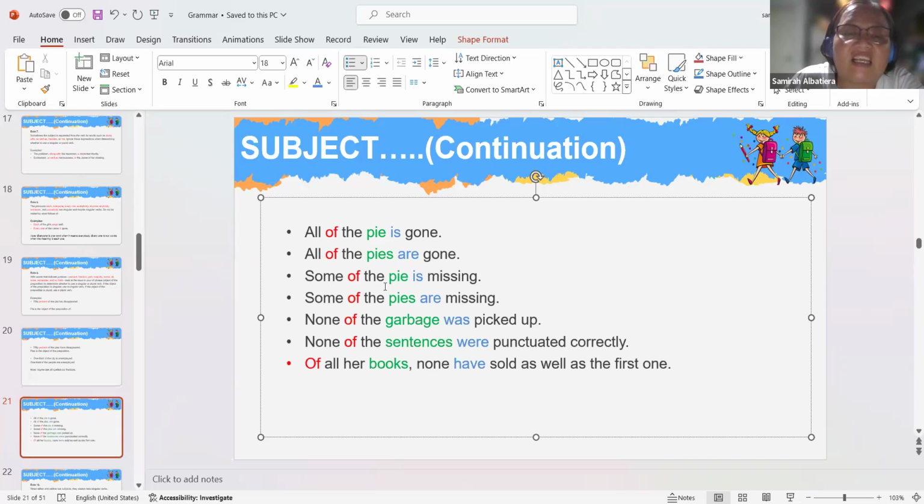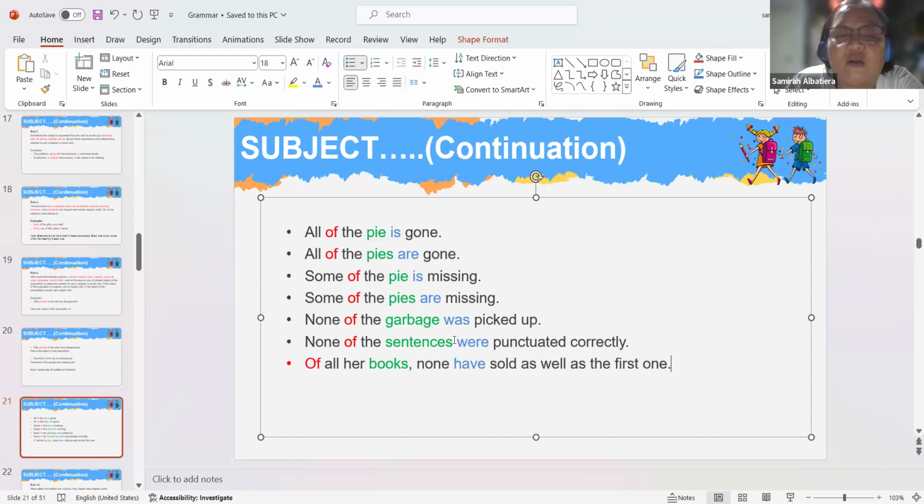Another pie is a singular subject. That is why we use singular verb. Pie, plural subject. That is why we use plural verb are. Garbage, you told the class earlier that garbage is a singular subject.